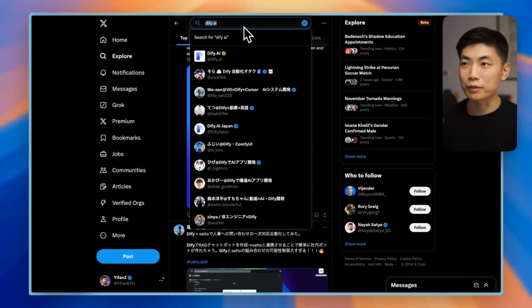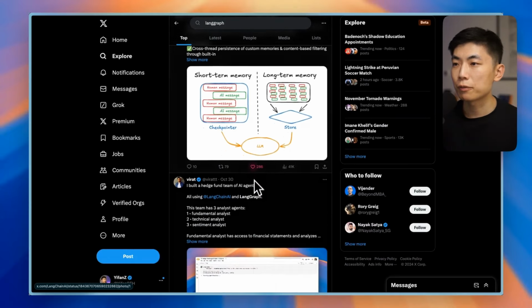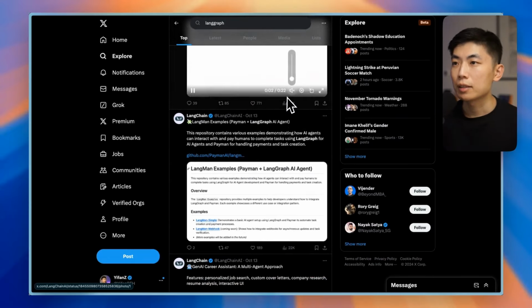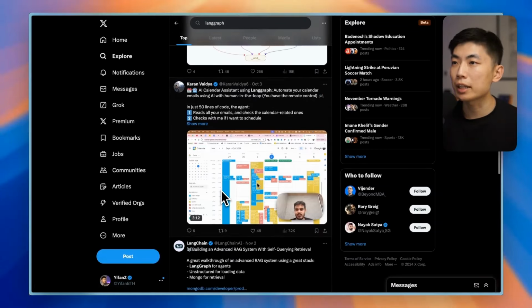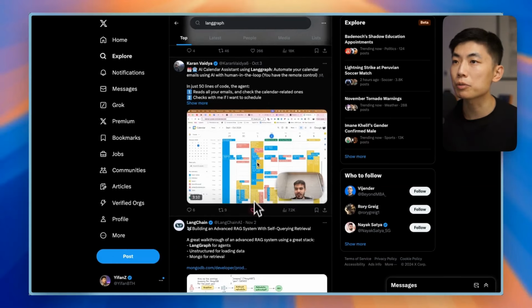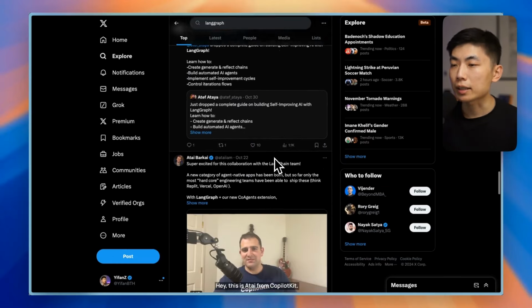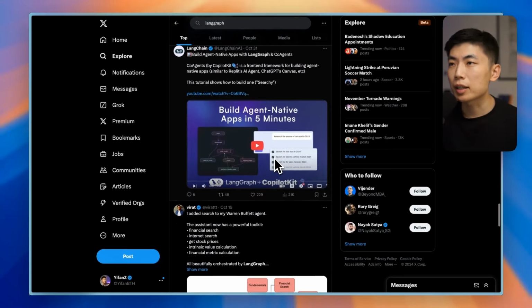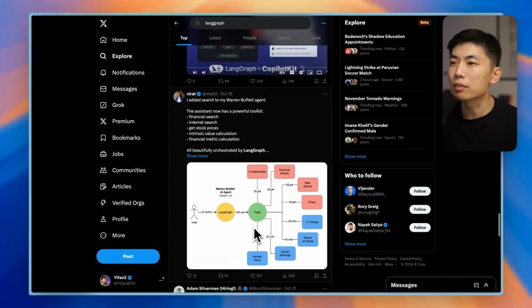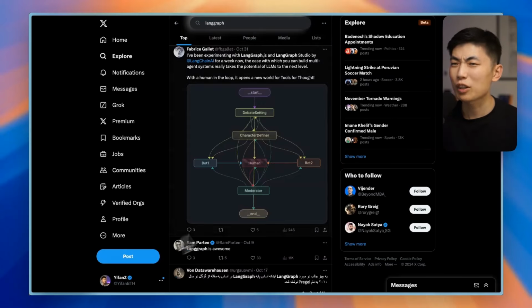Let's look at LangGraph's one. Interesting tech demos, feature releases. I think here we probably see more stuff directly from LangChain themselves and less so from the community. Activity feels slightly lower compared to Dify, but I'd say probably more in-depth content in comparison. Very interesting. There you go. That's all of the 8 metrics.